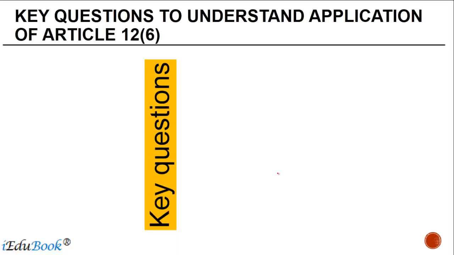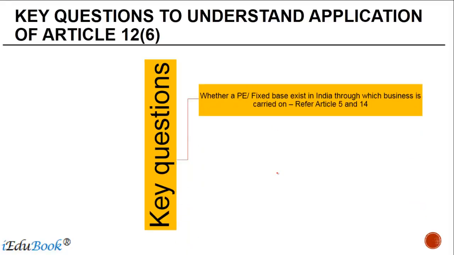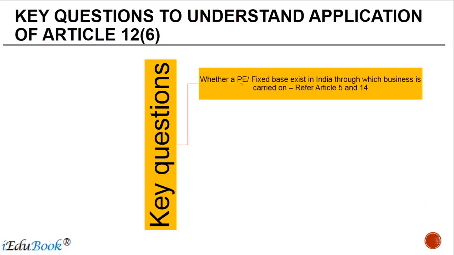So some of the key questions which one needs to understand to apply this article properly are, first thing is find out whether a PE or a fixed base exists in India. And if it exists, is the business carried on through this PE? For this you need to go back to Article 5 plus Article 7 and Article 14.